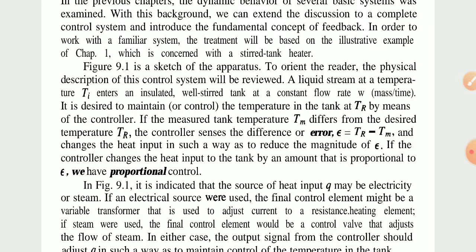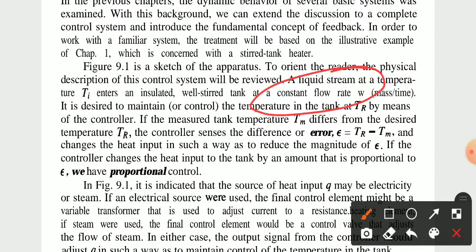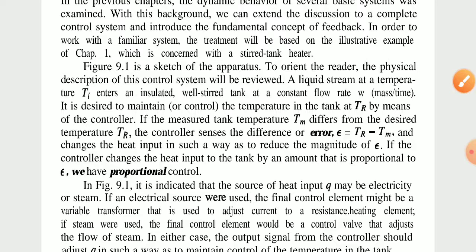Liquid stream at temperature Ti enters an insulated well-stirred tank at a constant flow rate, that is, constant flow rate W for us, the mass per time. It is desired to maintain or control the temperature in the tank, Tr, by means of the controller system. Okay, temperature enters the insulated stirred tank at constant flow rate W, mass per time, and it is to be maintained or controlled at temperature Tr by means of a controller. The measured tank temperature is Tm. Okay, measured temperature M.